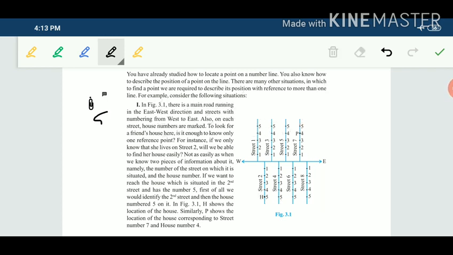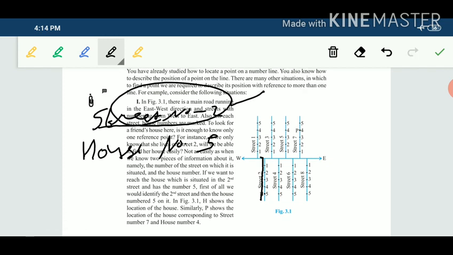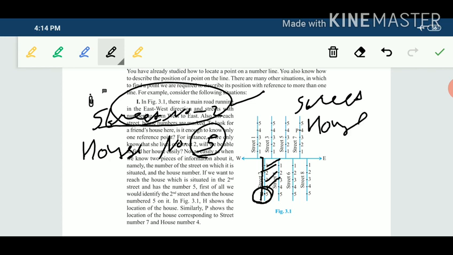If we are given street number 2 and house number 5, first the street number is given. So first we will go to street number 2. This is street number 2. In the second street, the house number is 5. So here is house number 1, house number 2, house number 3, house number 4. Here is house number 5. So we need both the street number and the house number for our destination.